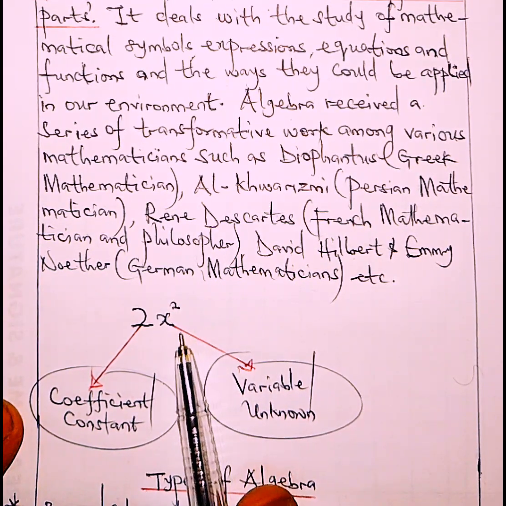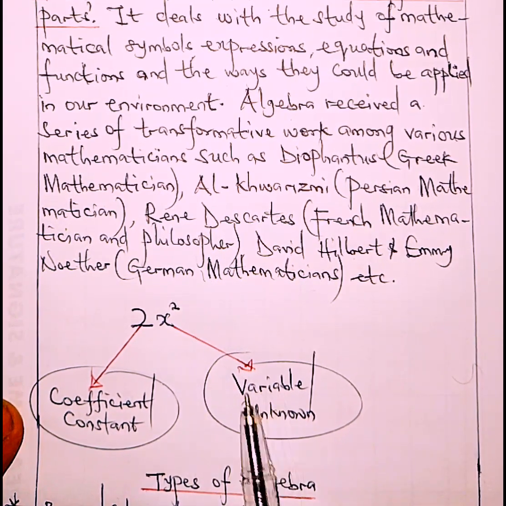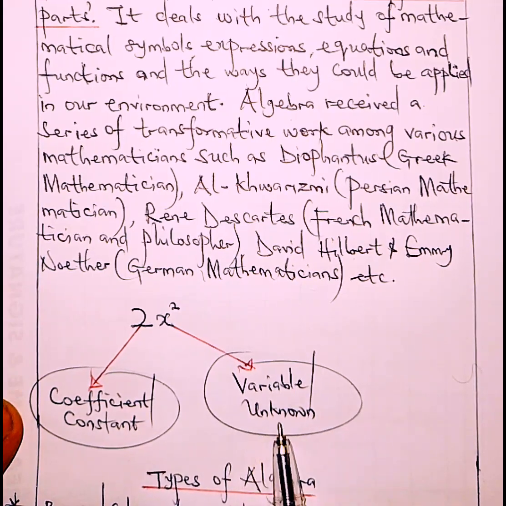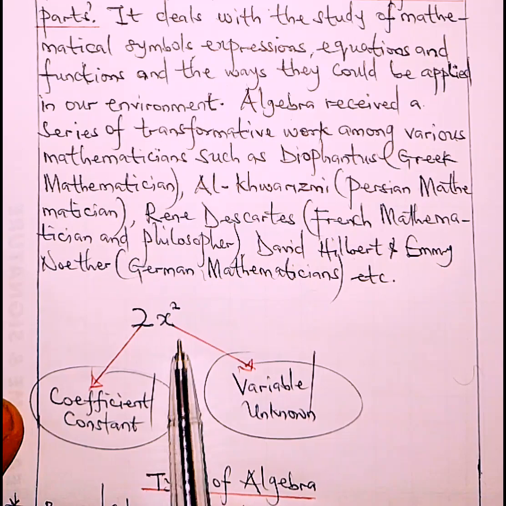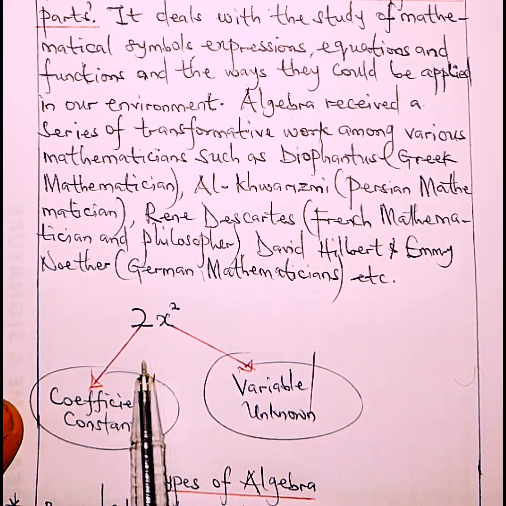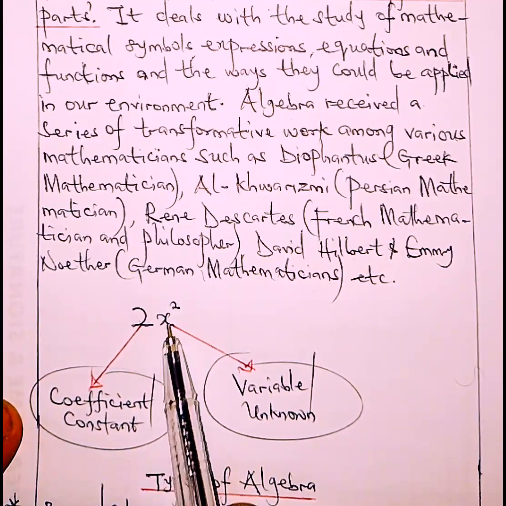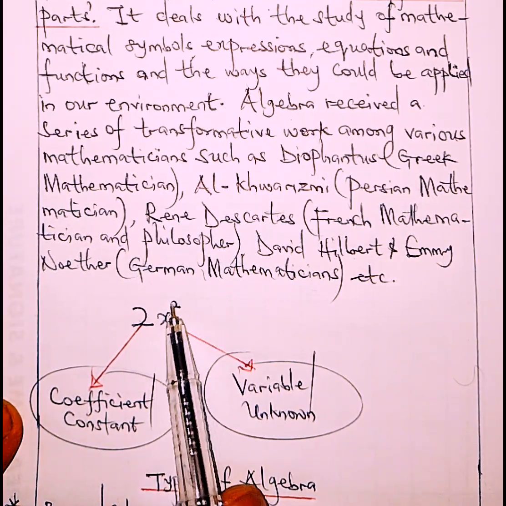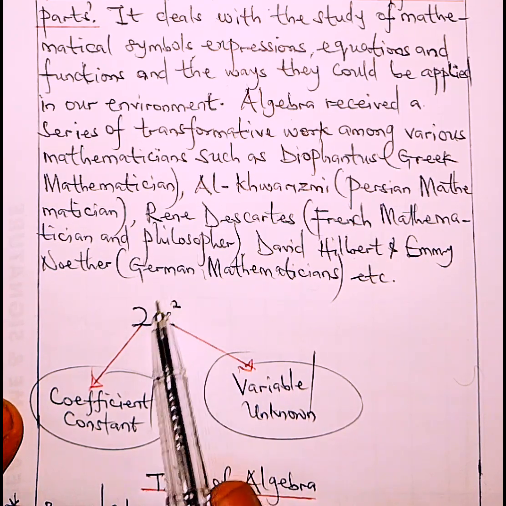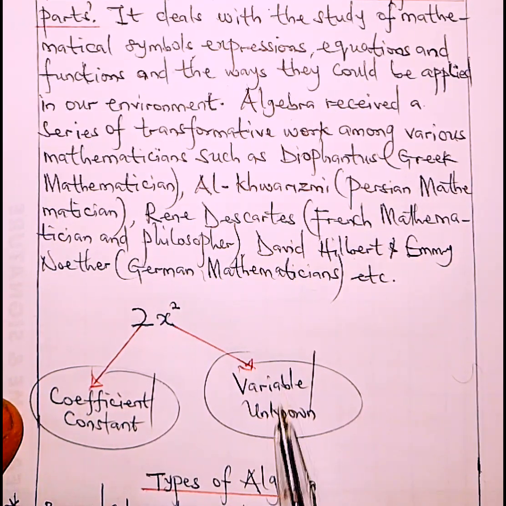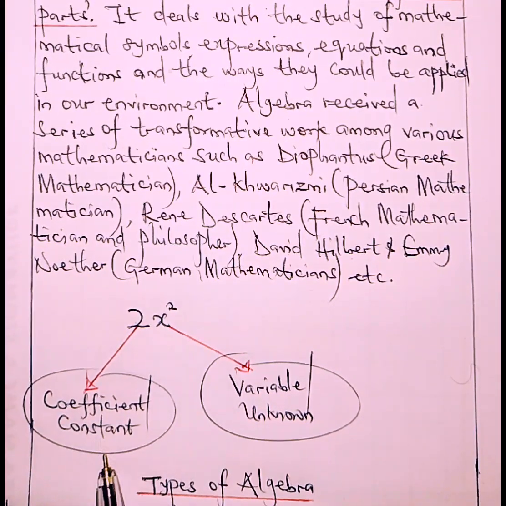This letter is called a variable or the unknown. Either the figure or the letter could be broken down into what we call the base and the power. So as you can see, this is 2 raised by 1: there's the base, there's the power. Now s raised by 2: the base is s, while the power is 2. But for the fact that this is a letter, it is simply a variable or unknown, while the figures are known as coefficients or constants.